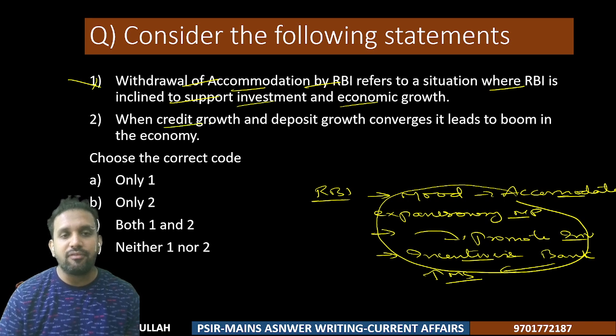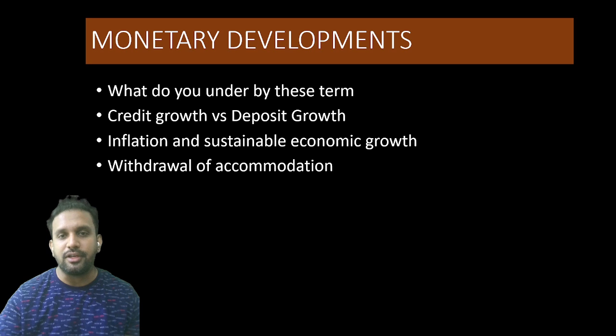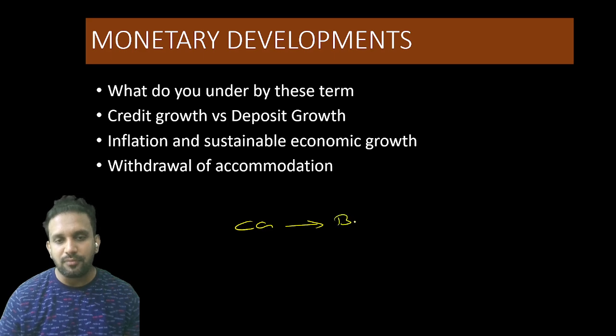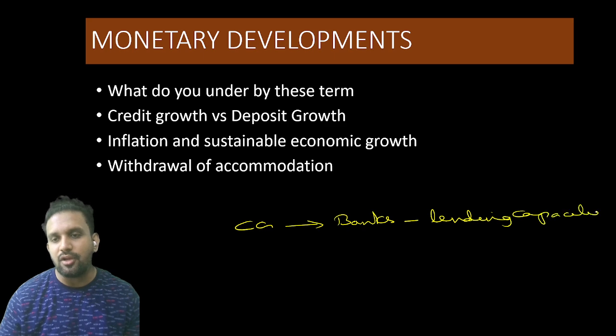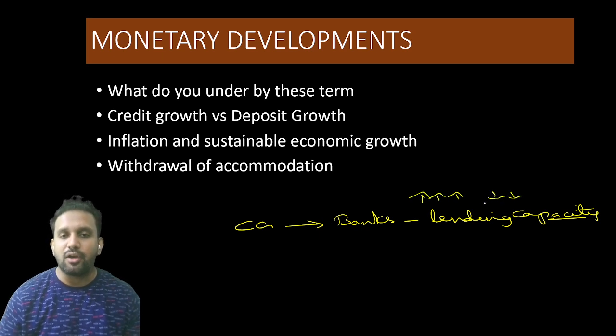Then, when credit growth rate and deposit growth rate converge, it leads to a boom in the economy. Right or wrong? Let us see that. Credit growth means what? Credit growth is nothing but banks lending. Banks' lending capacity is how much, whether it is more or less. This is called credit growth.